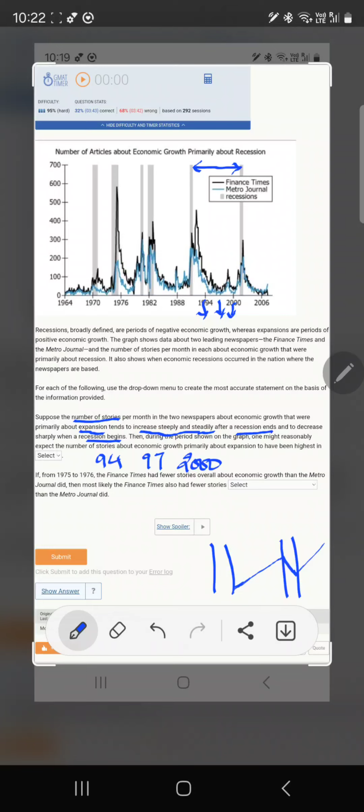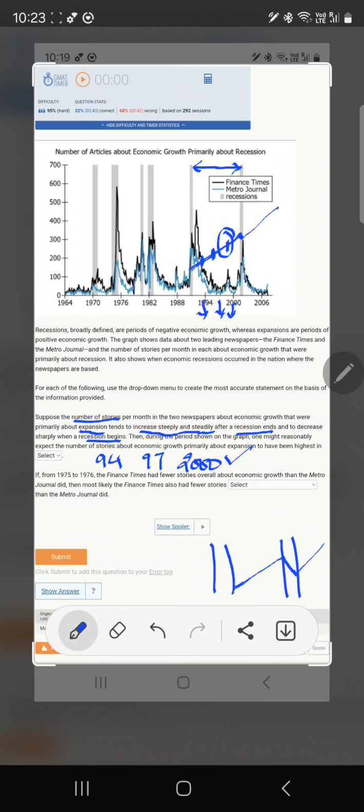expansion would have started, the number of articles could have been anywhere, but we know for sure that it is a steep rise here, and it's in a linear fashion. It dips here and then again rises. Now we are talking of 94, 97 and 2000, which are given by this line till here. 94, the number of articles is given by this point, 97 this point, and 2000 this point. Within these three, we can see 2000 would be the maximum. So that is why our answer is going to be 2000.